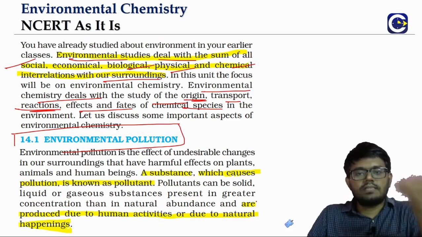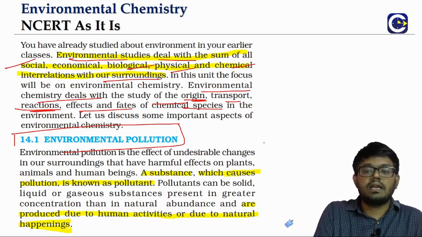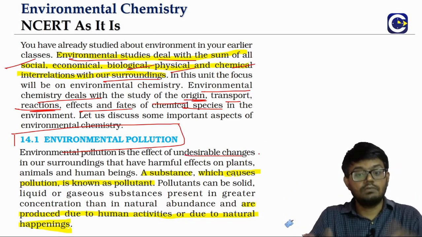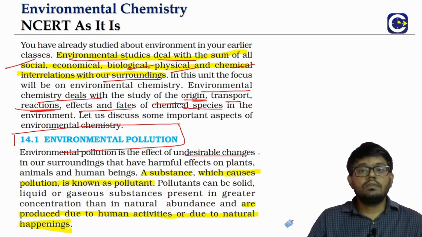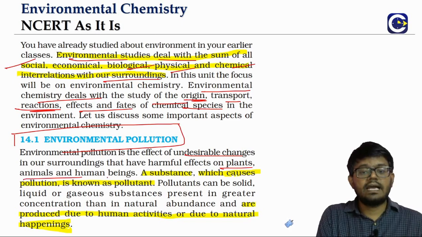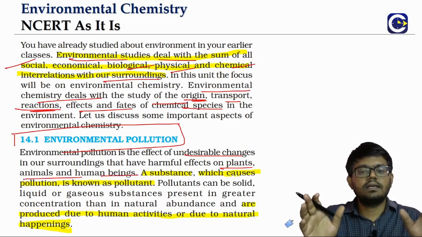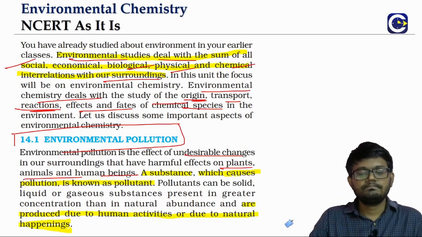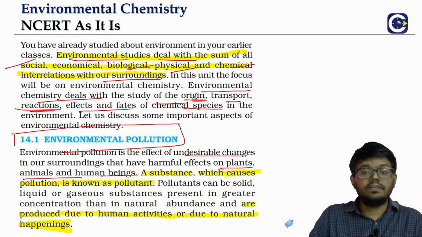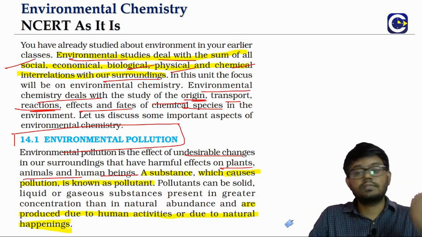What do we call an environmental pollution? Whenever we see an undesirable change in our surroundings, which can have a harmful effect on plants, animals or human beings, that is what we call environmental pollution. Sometimes these definitions also can be picked up as a question.